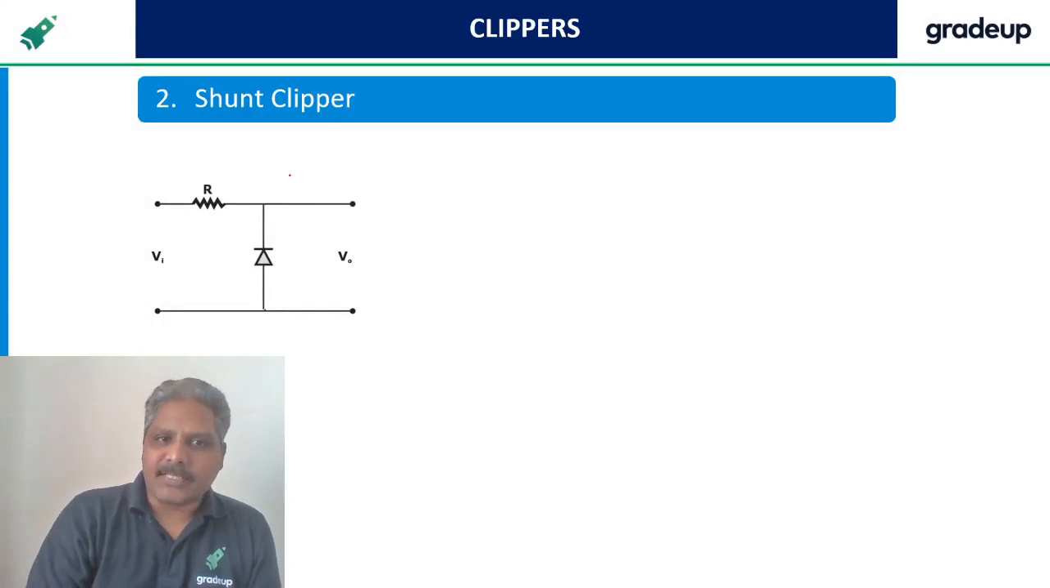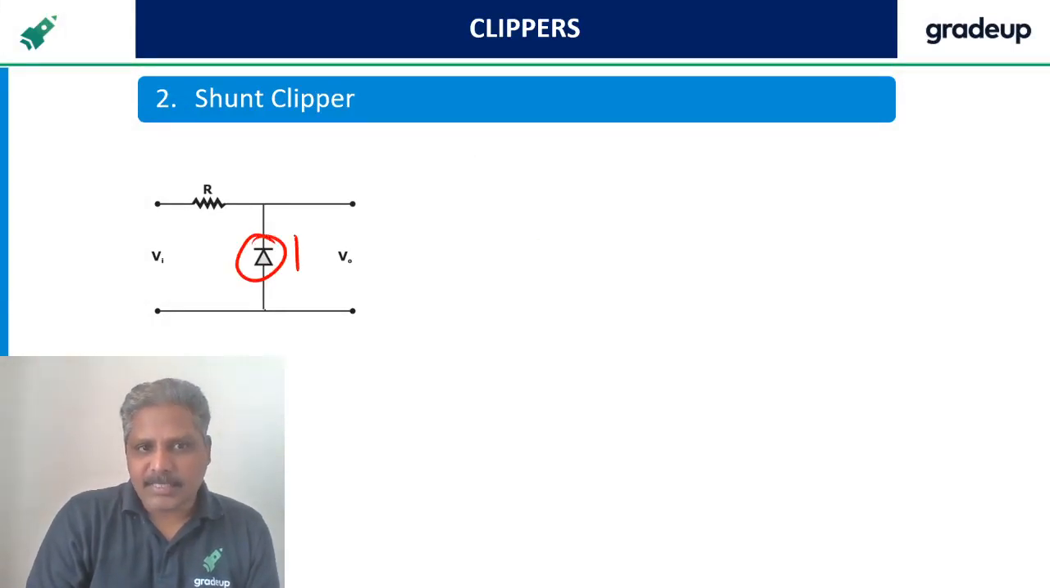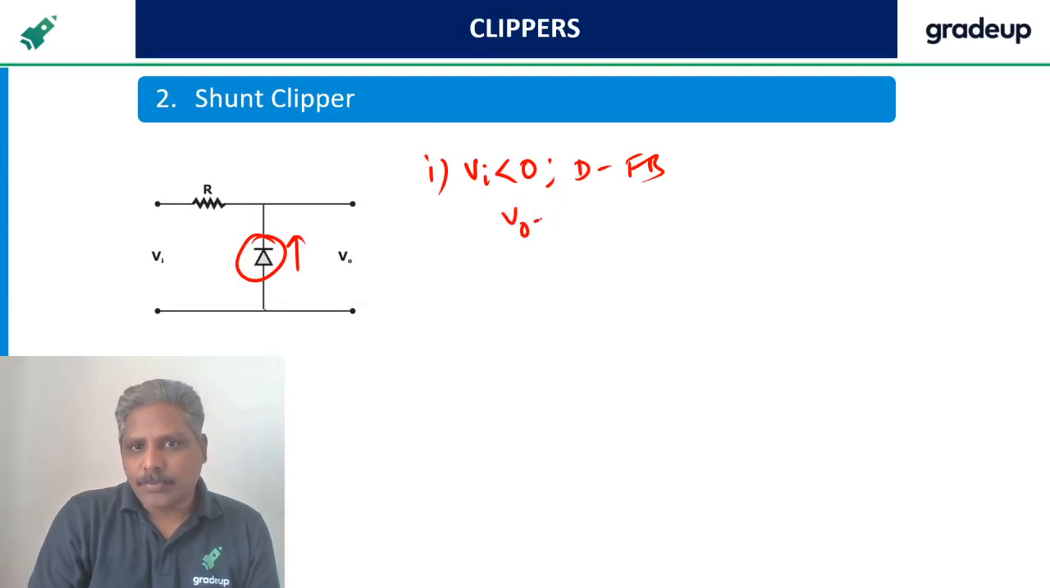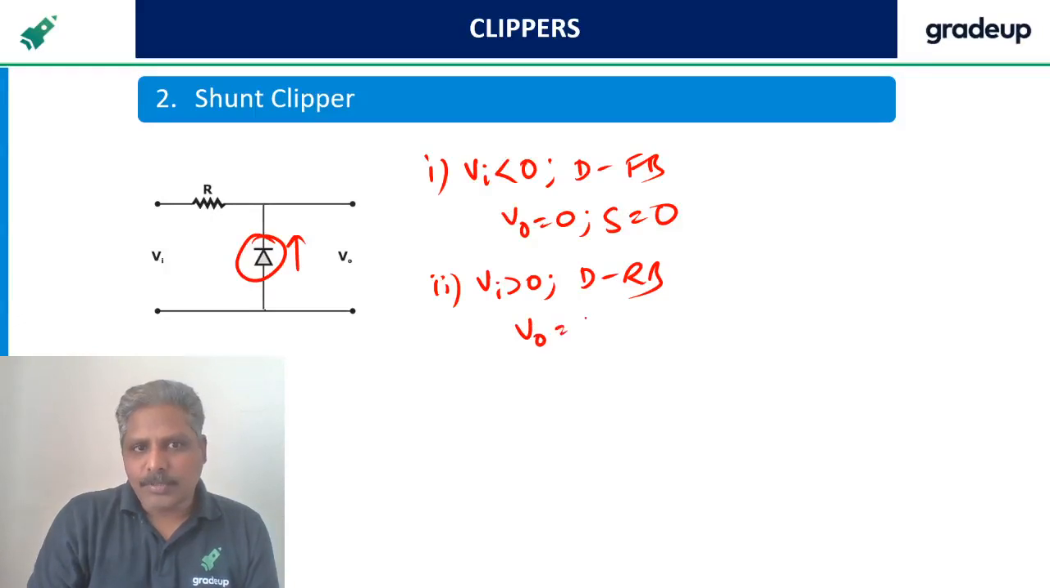Same is the case for this. Now, since the diode is like this, case 1, I say Vi less than 0, diode will become forward bias. So output voltage is going to be 0. So slope equal to 0. Case 2 is Vi greater than 0, diode is reverse bias. So output voltage is same as input voltage. So slope is 1.